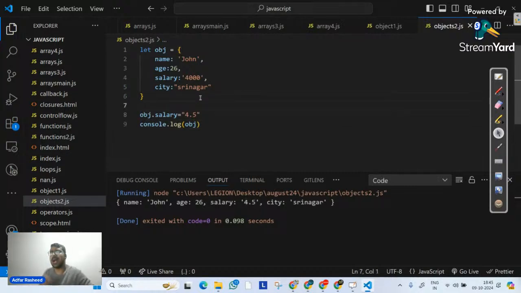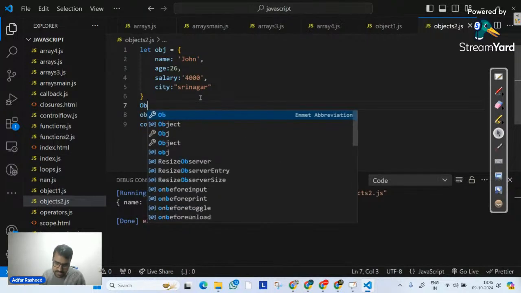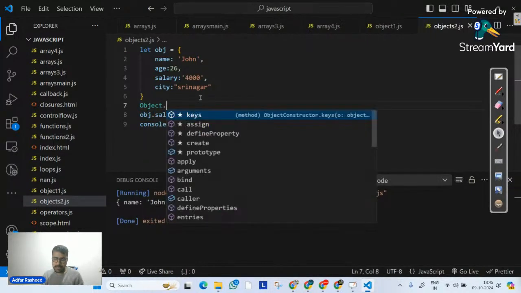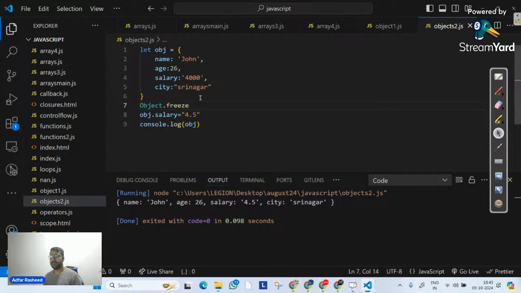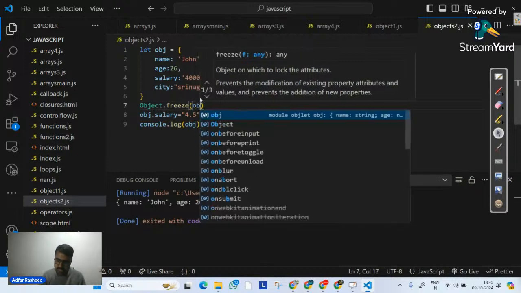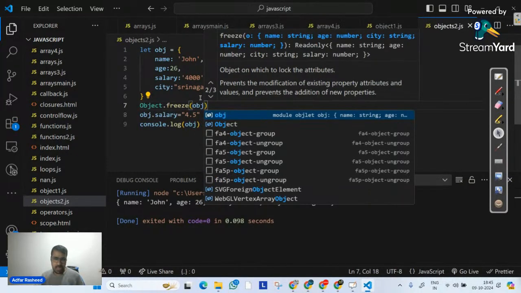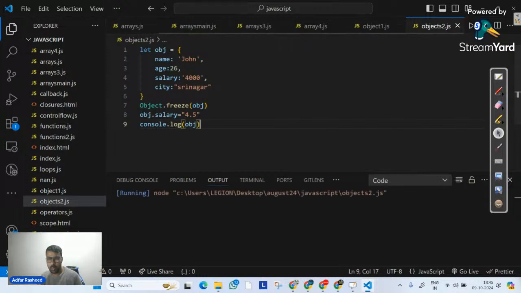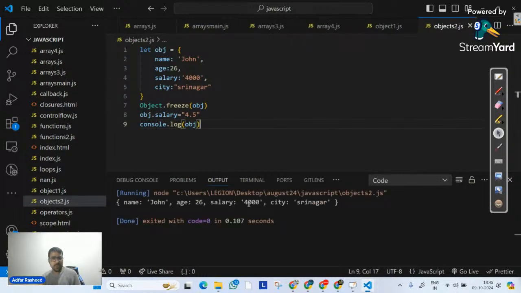But now over here, I will implement a method from the same prototype, which is Object. I will implement a method called freeze. You might have seen those movies. Freeze, freeze officer, freeze this, right? That's what this means. Whatever you are, freeze at that point. Now it receives an argument which is our object name. Now, if I execute this code, we can clearly see, even though I try to make an update to my object, I'm not able to see that update. Object.salary 4.5 does not work. My salary is still 4,000.